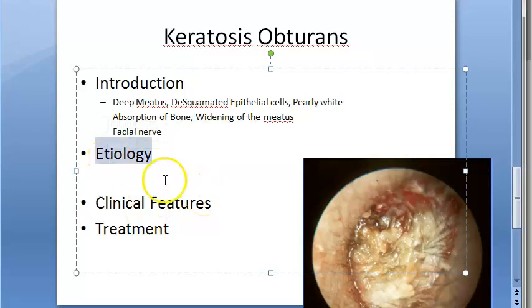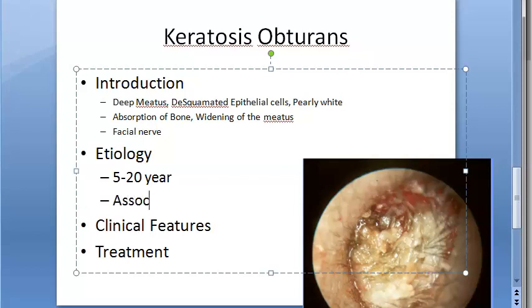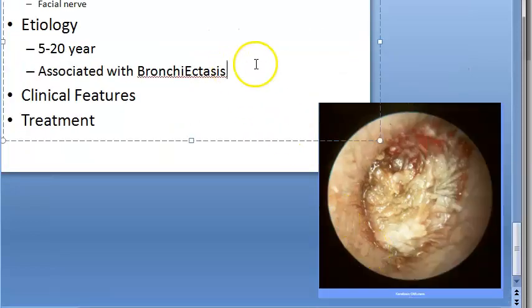Etiology: why, what are the causes? It is seen in 5 to 20-year-old people, very young people. It can affect one ear or both ears. Sometimes it is associated with bronchiectasis and chronic sinusitis. It can be associated with these two.